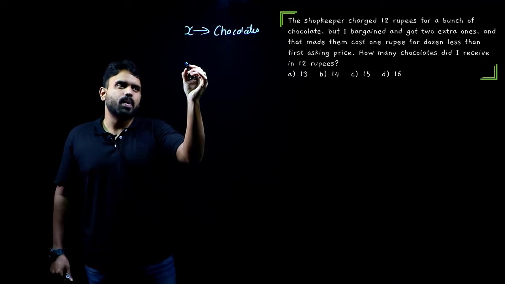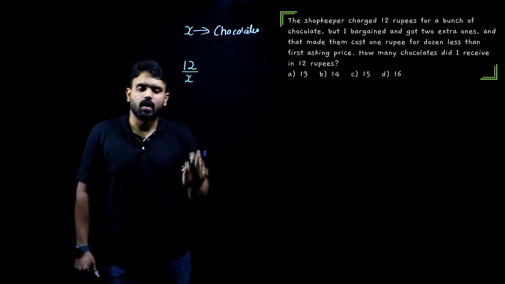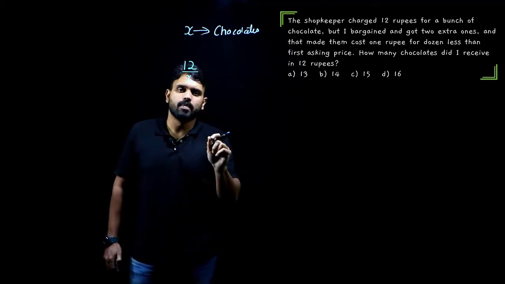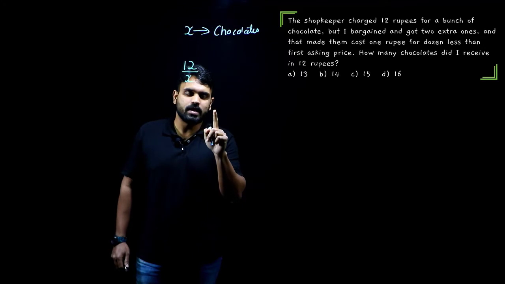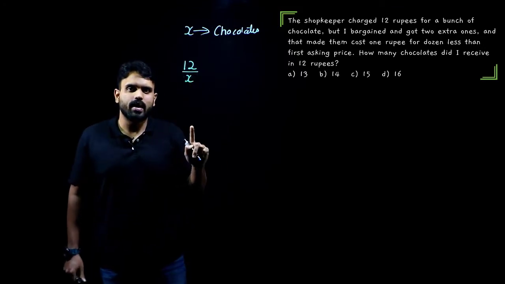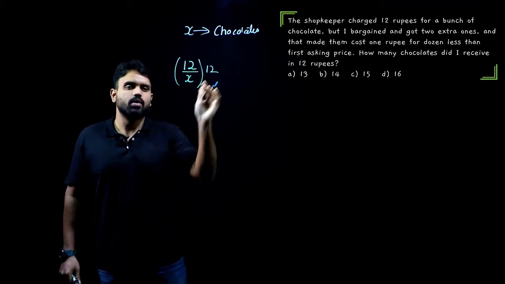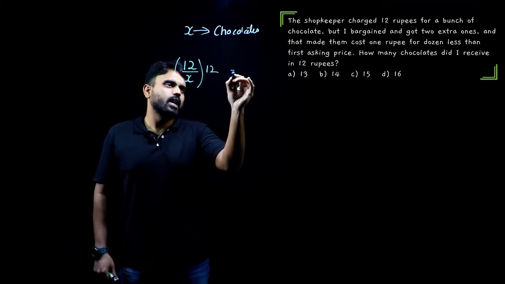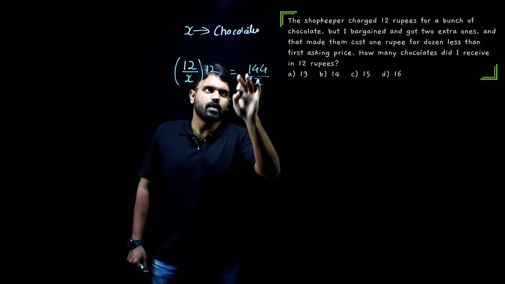How much did he spend? 12 rupees. So 12 divided by X. 12 divided by X will give me the price per chocolate, the price of one chocolate. Now he is talking about 1 dozen. So what will be the cost of 1 dozen? 1 dozen will be nothing but into 12. That will give me 144 upon X. This is for 12 chocolates.